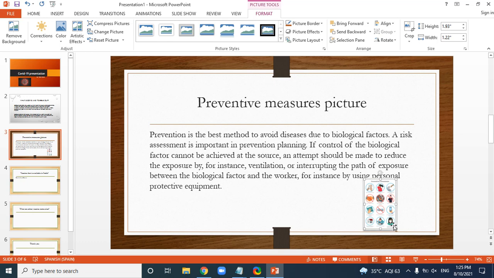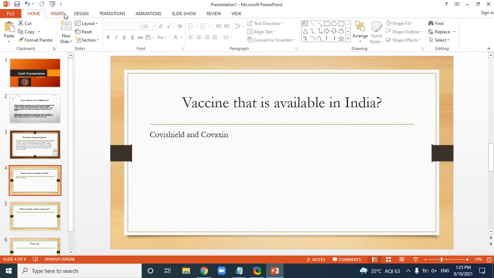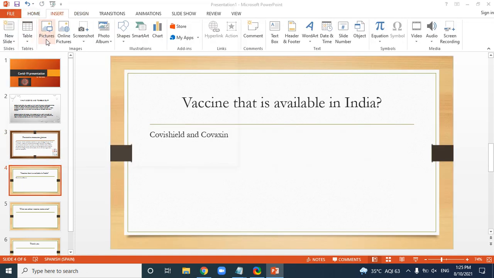Now, but this is looking nice. Very done. And over here I am going to put the vaccine photos.